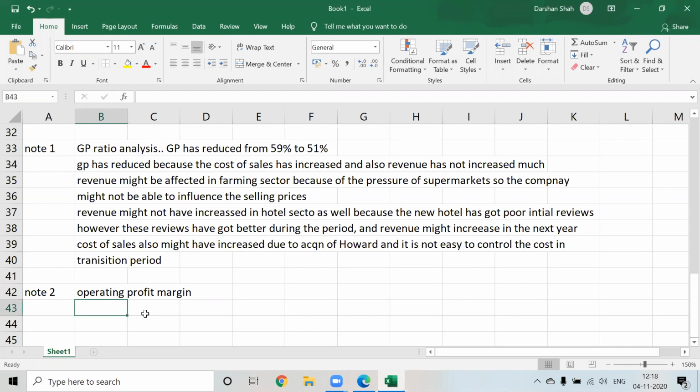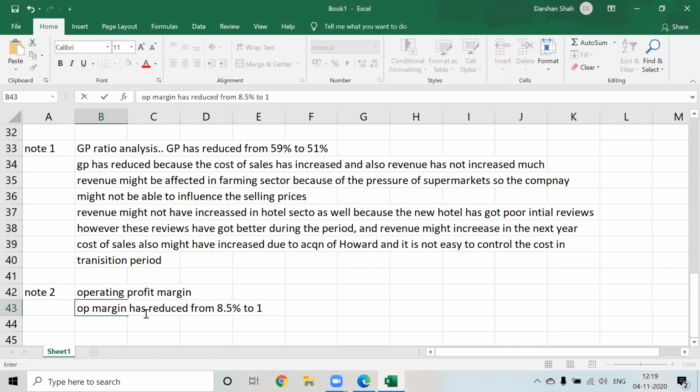First we'll write what is happening with the operating profit, and what are the reasons behind it. Operating profit margin, OP margin, has reduced from 8.5% to 1.01%. So it has reduced significantly.